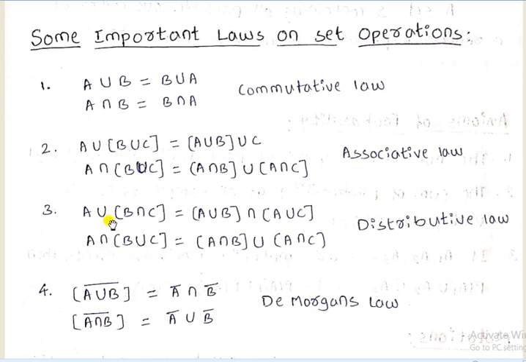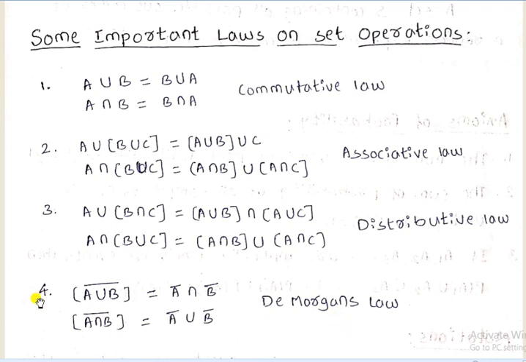Distributive law: A union B intersection C is equal to A union B intersection A union C, and A intersection B union C is equal to A intersection B union A intersection C. That is called distributive law.